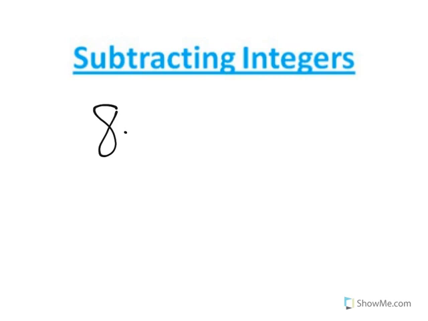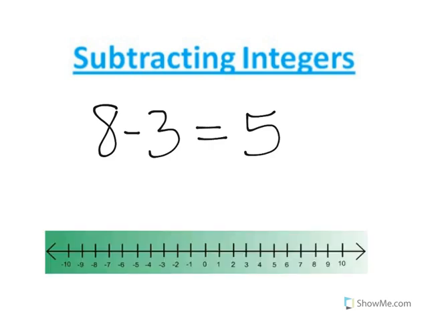You know easy numbers such as 8 minus 3. What is the answer? 5. Now, think about the number line, guys. Here, I have 8 minus 3. That means I'm starting here and I'm going back 3 units. So I'm going to move 1, 2, 3, and that's how you get 5. Easy stuff. You already know how to do this. I'm not going to dwell on this for a long time. I just need to make a point.